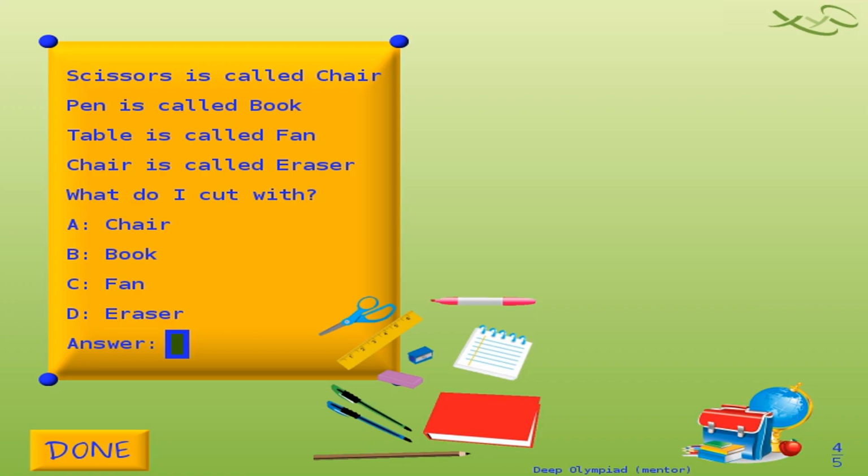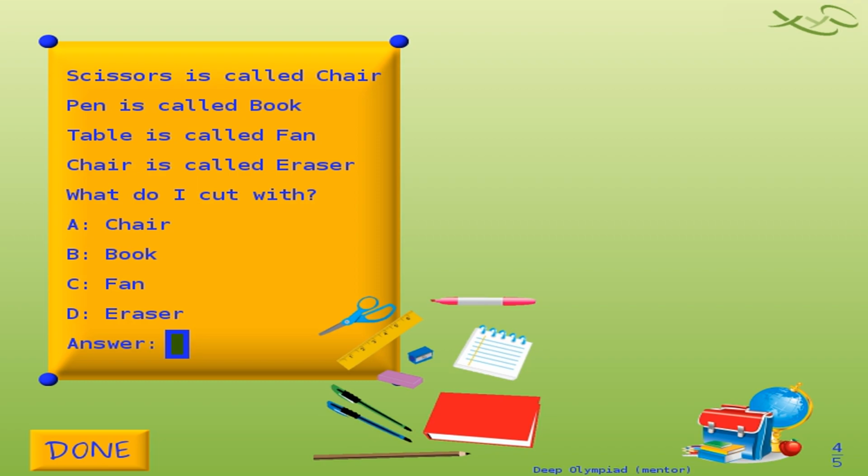Coding decoding question now. So just imagine there is a new kingdom called Ganit kingdom where they are using different words in their coded language. For example, scissor is called a chair, pen is called a book, table is called a fan, and chair is called an eraser. Now the question is, what do I cut with?